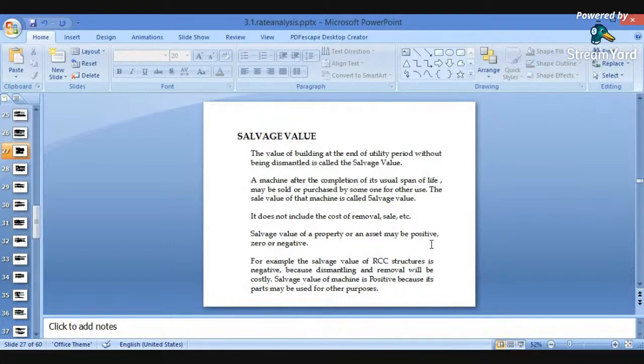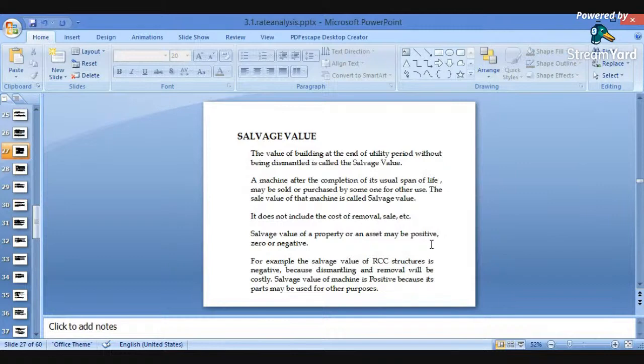Suppose there is a residential building. After the life of the building, that residential building or that heavy structure or any structure can be used for godown purposes, for the storage of food grains, or for the storage of various materials also. So instead of leaving the residential building, we can use that structure for some other purpose. So before dismantling, while it has not been dismantled, the value of the structure we will consider as the salvage value.